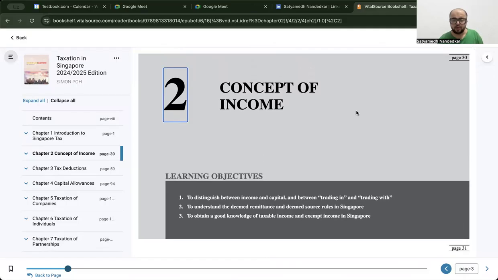What exactly is that? We'll first try to break down our income into different heads, that is, where we can get money from. We can get money from employment, we can get money from rental, we can get money from interest, we can get money from my business. I can do a trade, I can conduct sessions online and make money from that. So all of that constitutes income, and it is so important for us to therefore go deeper into the concept of income.